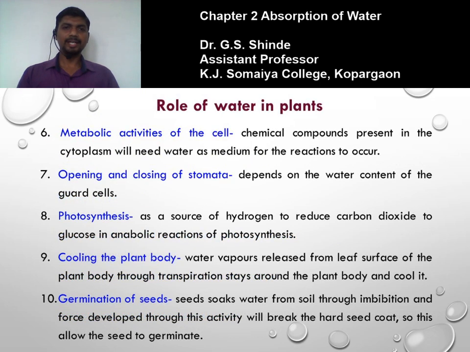Next is the metabolic activities of the cell. For the various metabolic activities of the cell, water is required. Metabolic activities include, for example, synthesis of chemical compounds, and similarly the breakdown of certain chemical compounds to obtain energy in the form of ATP to perform the various functions of the plant.